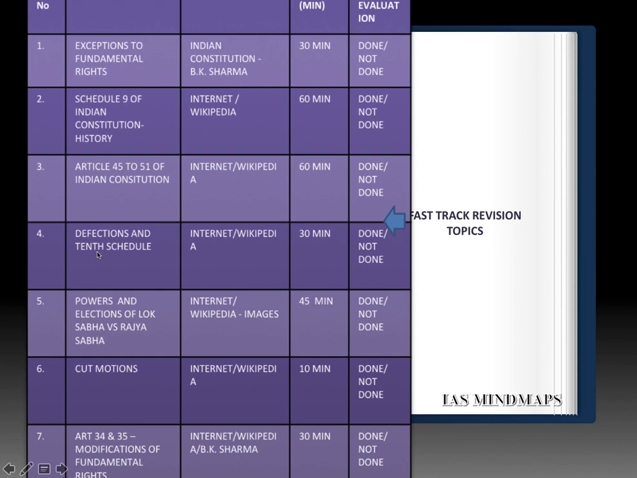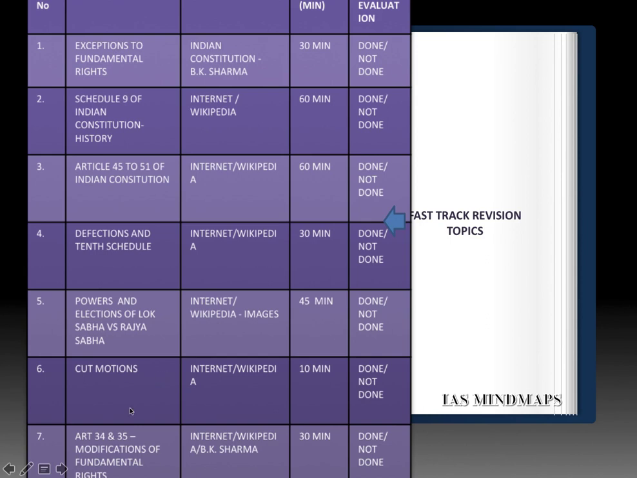Next, defections and 10th schedule. So please refer to what are the anti-defection measures given in the 10th schedule. When was the 10th schedule added to the Indian Constitution? And you can refer the internet or Wikipedia for it. Next, Lok Sabha versus Rajya Sabha, powers and elections. So powers compared, elections also direct election versus indirect elections of Rajya Sabha compared. Next, cut motions. Please prepare a factual note over this topic. Various cut motions over the budget.